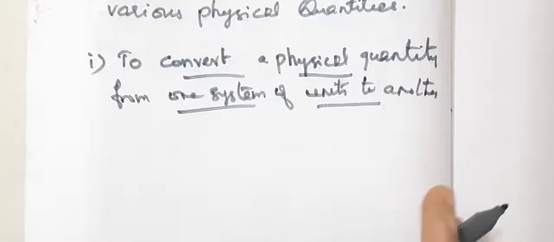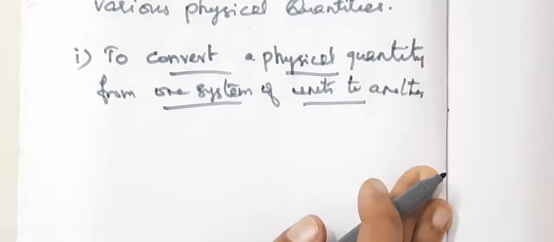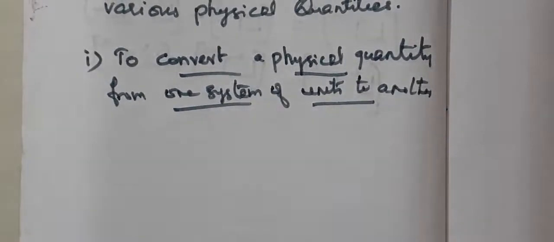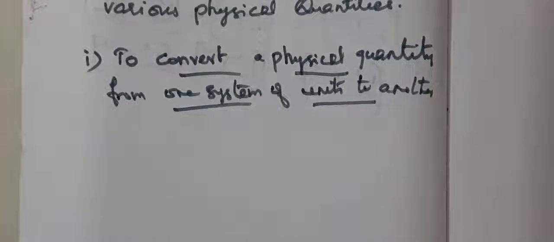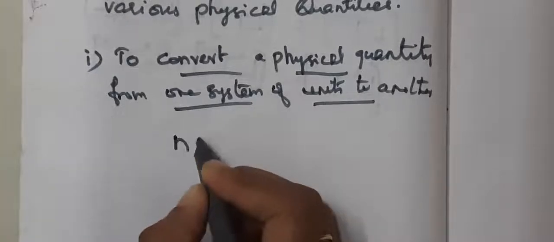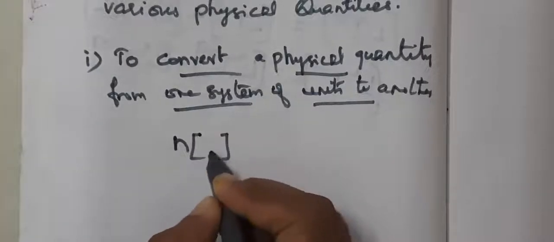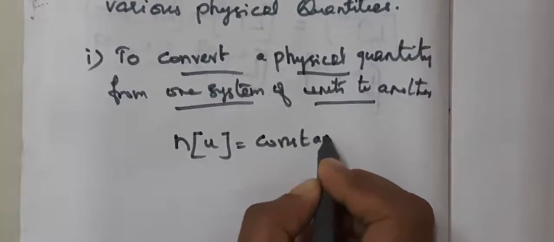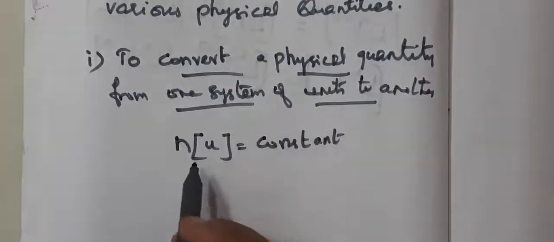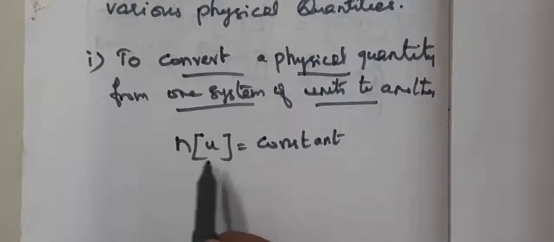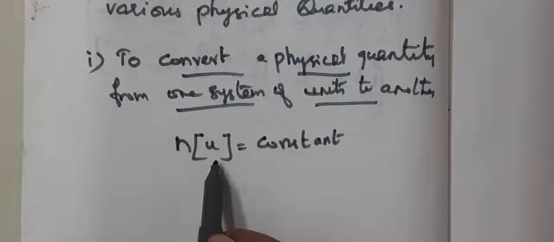First use, to convert a physical quantity from one system of units to another system of units. Actually, this method is based on the formula n u equal to constant. That means the product of the numerical value and its corresponding unit.